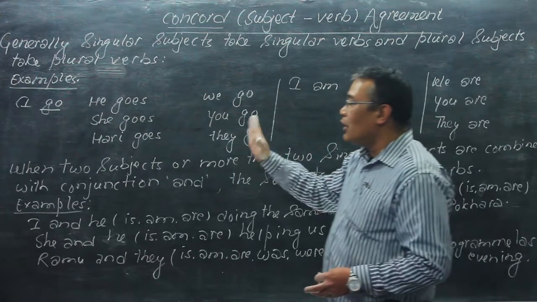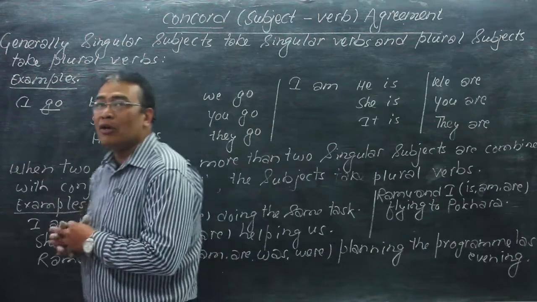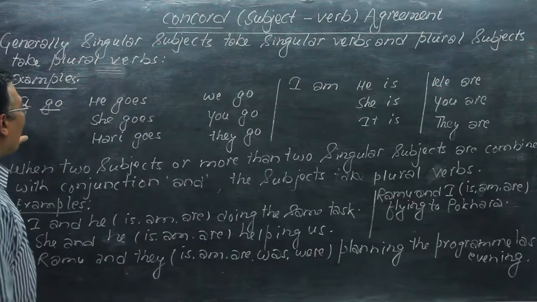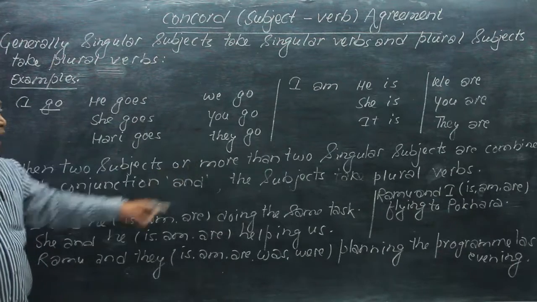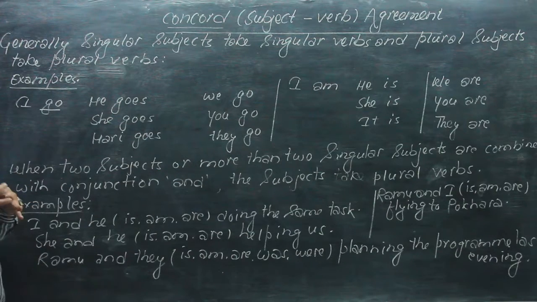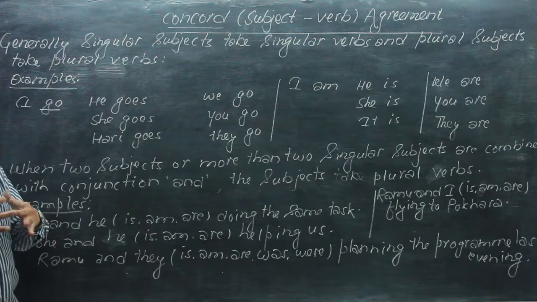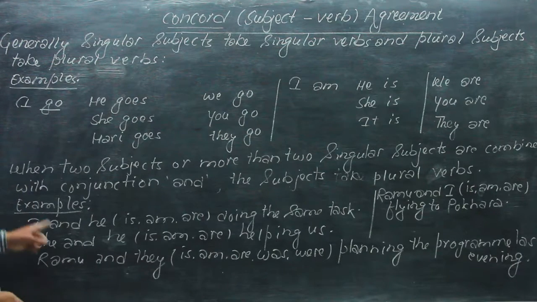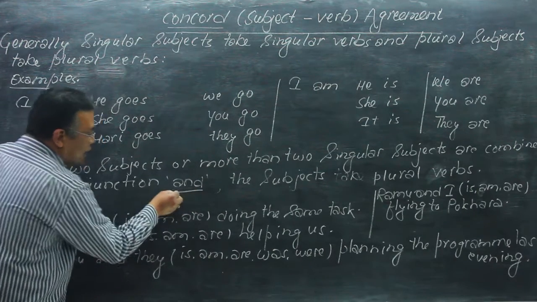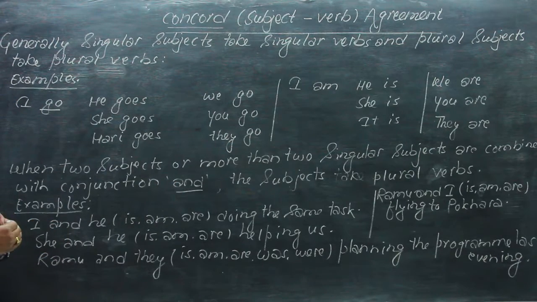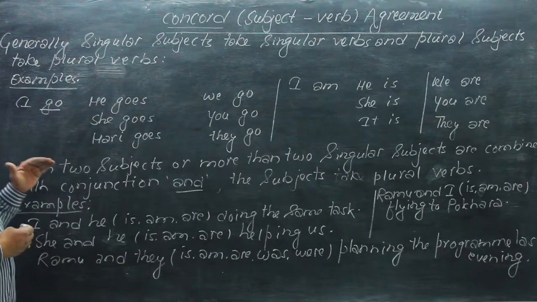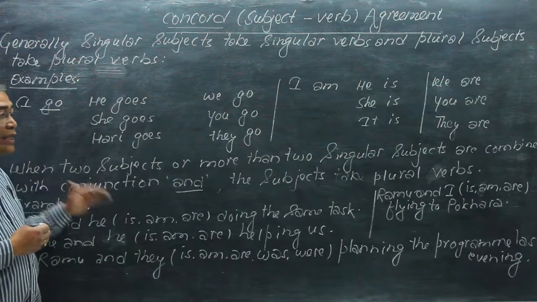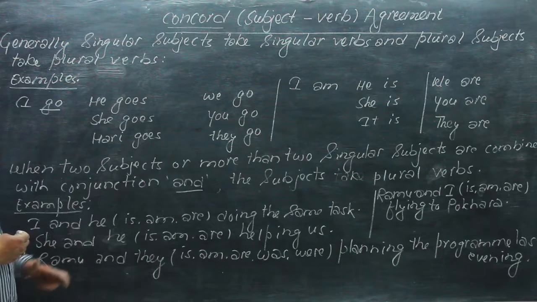And these are only the pronouns, singular and plural, like I, he, she, you, and they. When two subjects or more than two singular subjects are combined with the simple conjunction and, the subject is considered plural, and these subjects take plural verbs, like the examples here.